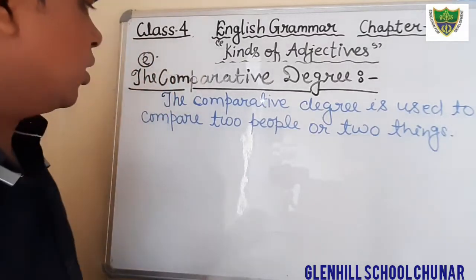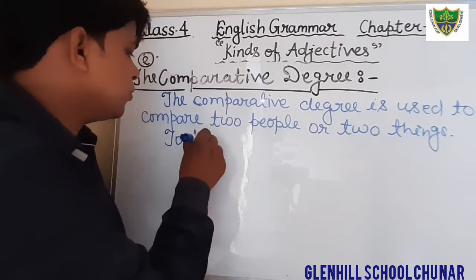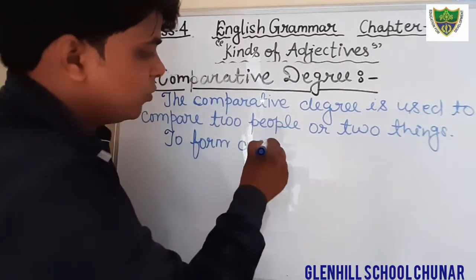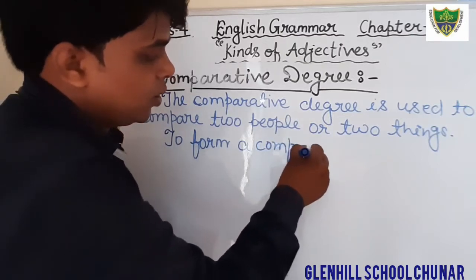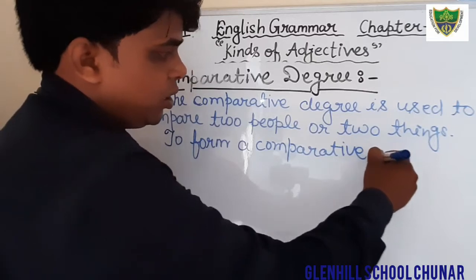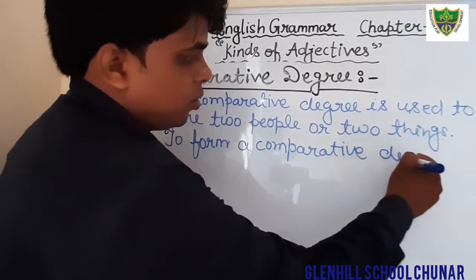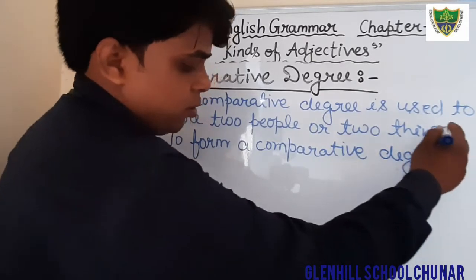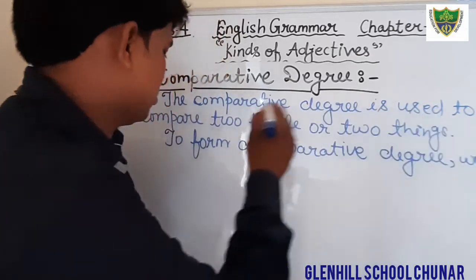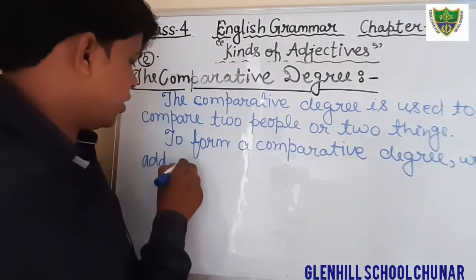And how do we form it? Just see, to form a comparative degree, we add ER.